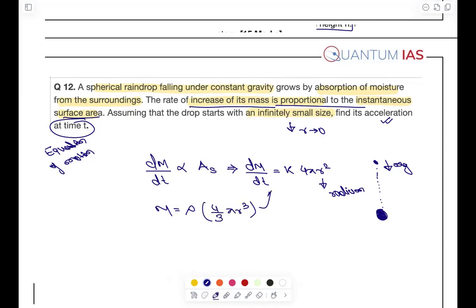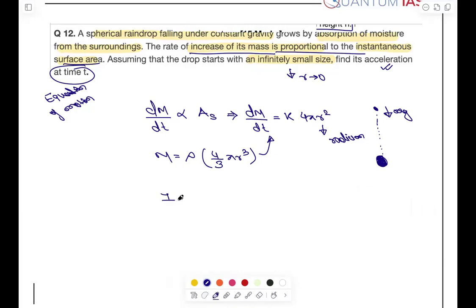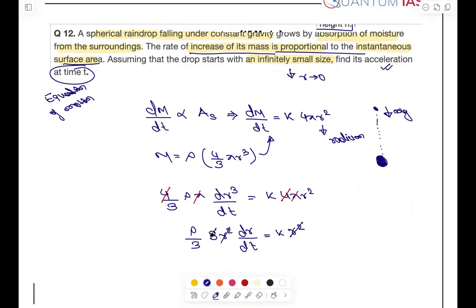Now put it here. If you put it here, 4 by 3 rho pi will come outside, and it will be, एक स्टेप पढ़ लेते हैं, d r cube upon dt is equals to k into 4 pi r square, right? Now you know that 4 pi will cancel out. So it will be rho by 3 d r cube by dt. It will be again 3r square dr by dt is equals to k into r square. Again r square cancel, 3 cancel. So what we have now? We have dr by dt is equals to k by rho.